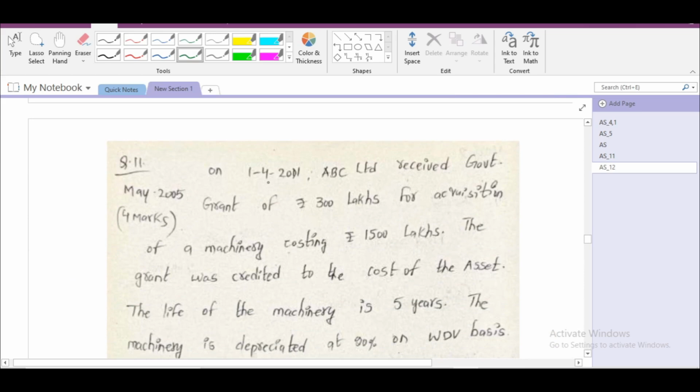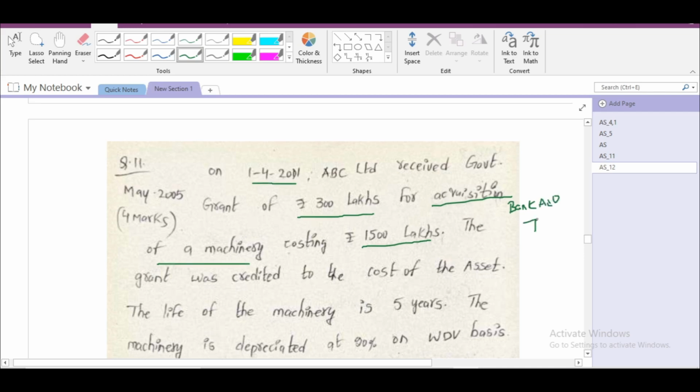Next, we will see one practical sum. On 1st April 2001, ABC Limited received government grant of 300 lakhs for acquisition of machinery, costing 1500 lakhs. At this point of time, we have to pass the entry bank account debit to machinery account 300 lakhs.